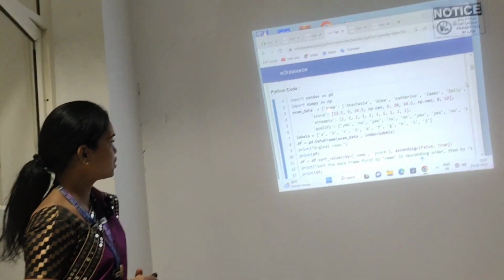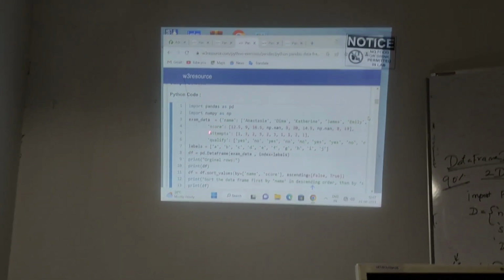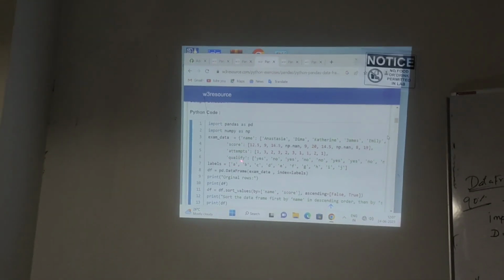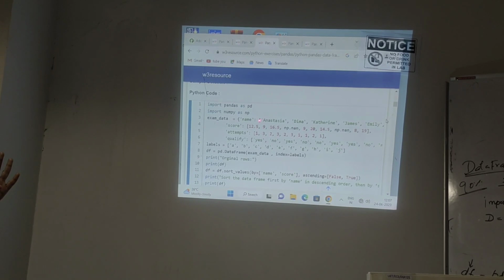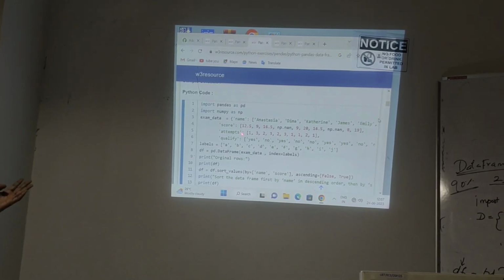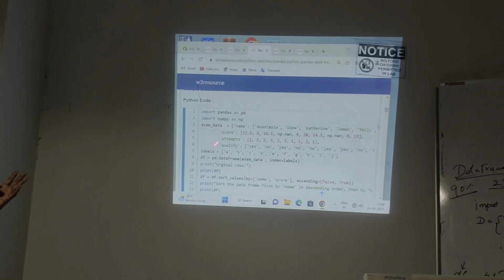Understand? In the dictionary, name is a separate column, separate variable, then score, attempts and qualified. For 4 different categories of data, I can store multiple categories of data. Here I stored only 4 categories of data by using the dictionary.